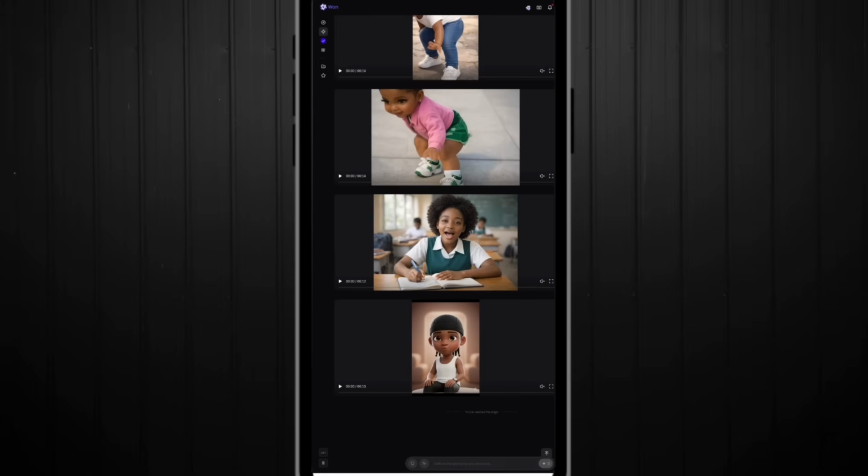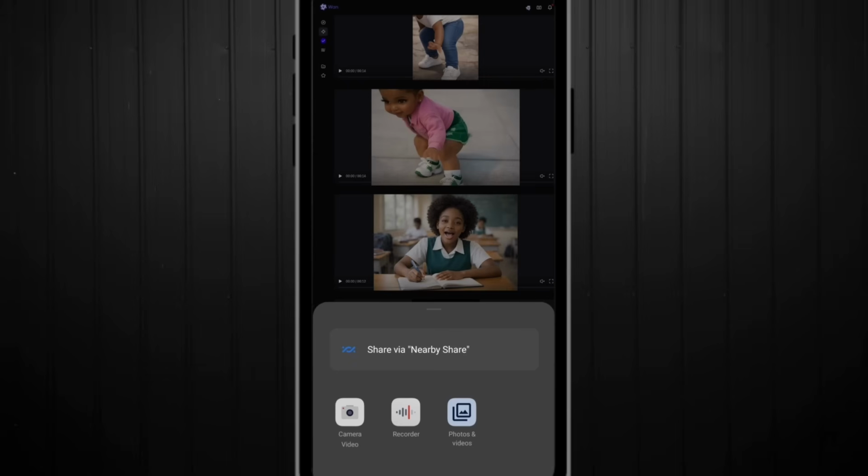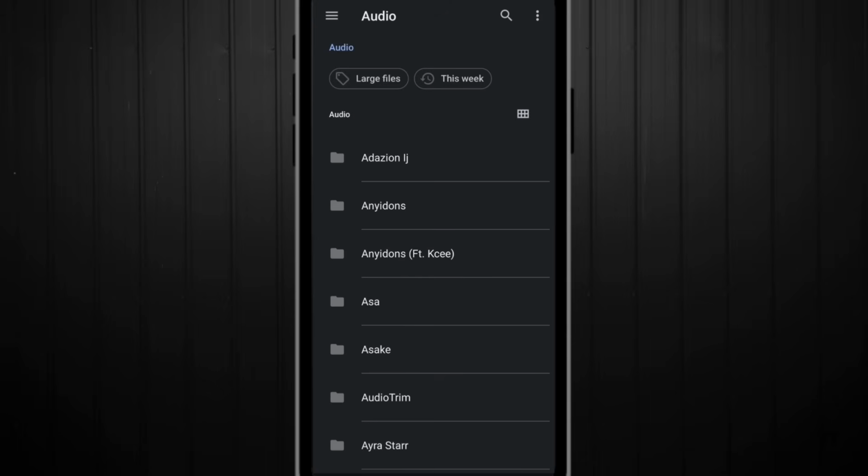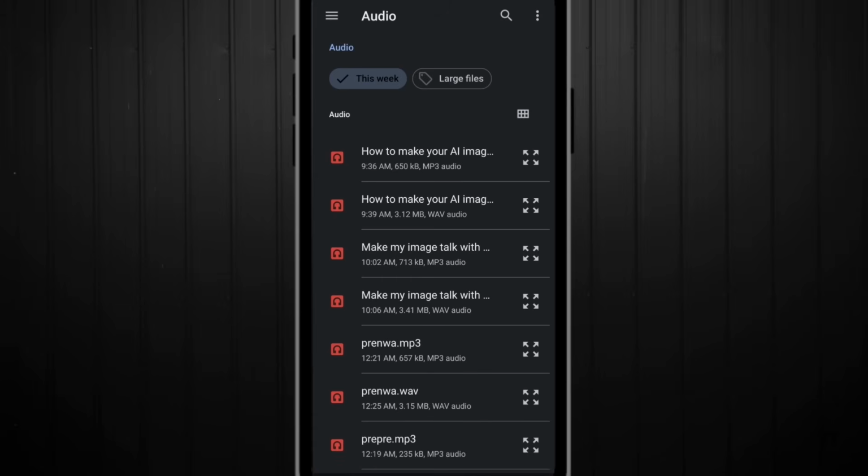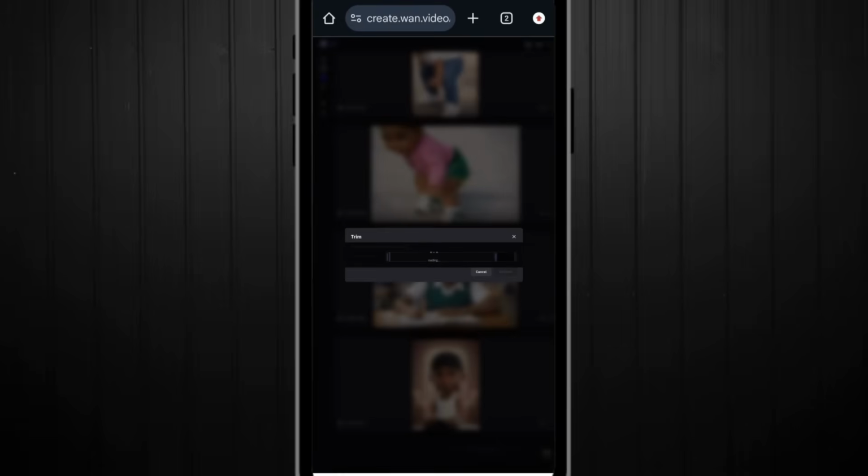Now let's start creating. So all you need to do is to click on this head-like button right here, then click on character, click on upload from device, then bring in the image of the person that you want to animate. All right, you want to make talk. Click on audio, upload from device. Do not select the camera, video, or the recorder. Simply click on photo and videos, and then just like I mentioned earlier, click on this week or whatever that is similar, and then bring in the voice that you want to use.